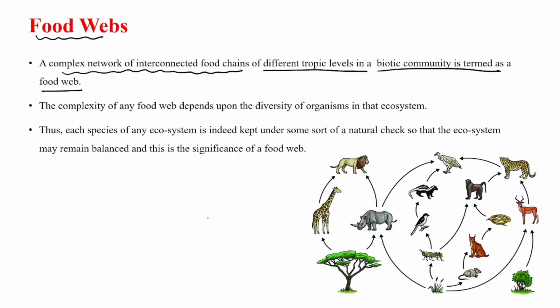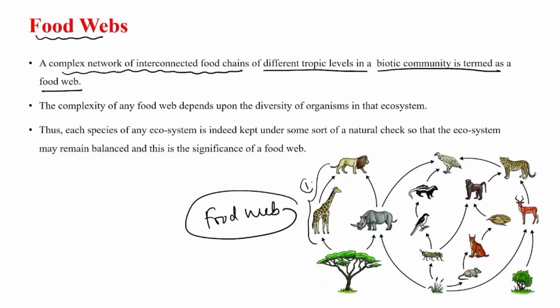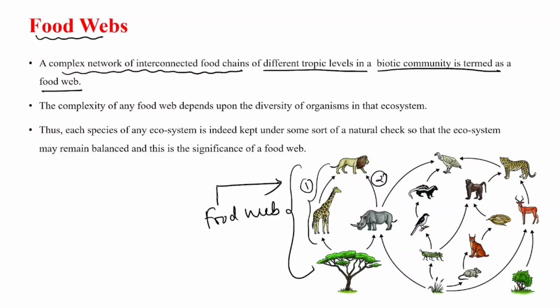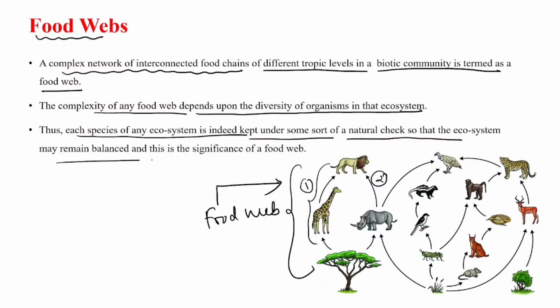See, in nature actually food chains exist in the form of food web. Individually, this number one is a food chain, number two is a food chain, right? But in nature, we cannot see one food chain, another food chain. In nature, all food chains are interconnected to each other. And that is what we call food web. Clear? The complexity of any food web depends upon the diversity of organisms. Thus, each species of an ecosystem is kept under some sort of a natural check so that the ecosystem may remain balanced, and this is the significance of a food web.